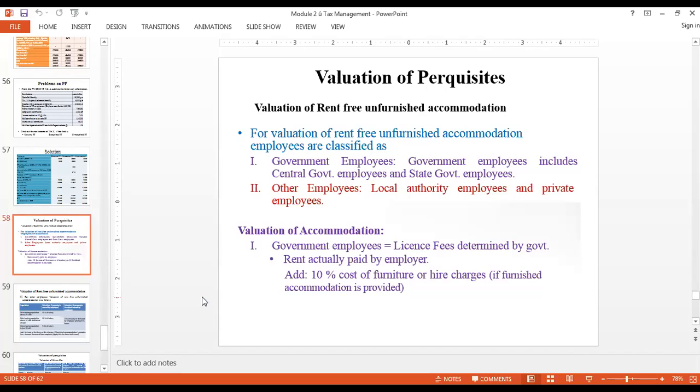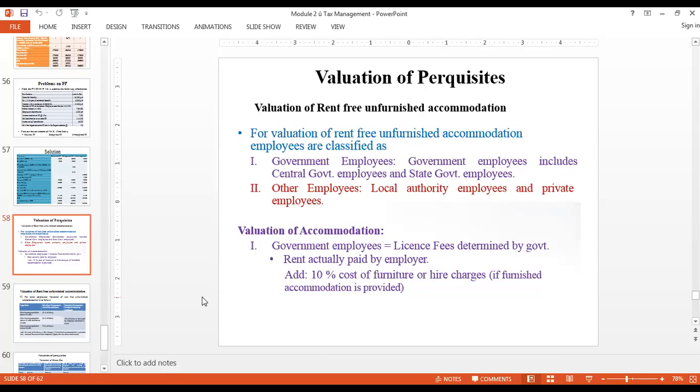And you pay a certain amount of rent to the employer. Say for example, suppose I'm staying in a locality which is close to KLE Engineering College. The standard rent that is applicable for a 2 BHK house is, let us say, around 7,000 rupees. So this is a standard rent that becomes the license fee determined by the government. So it's a standard rent. But actually, how much am I paying?